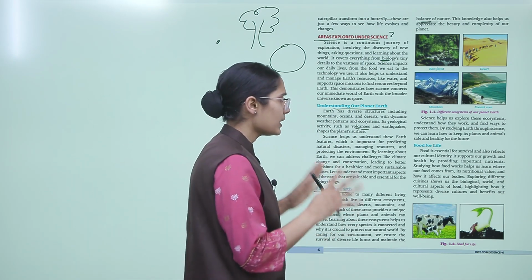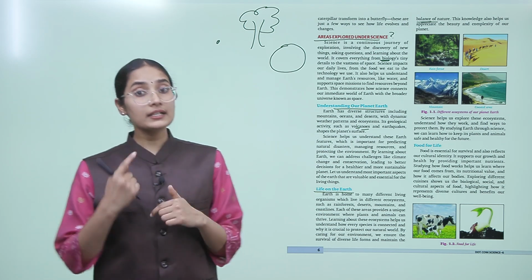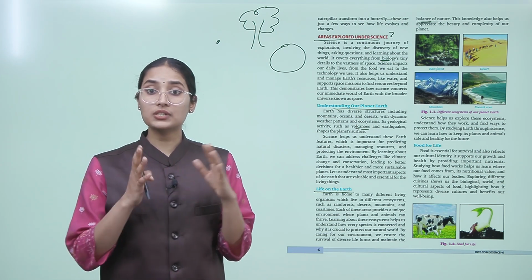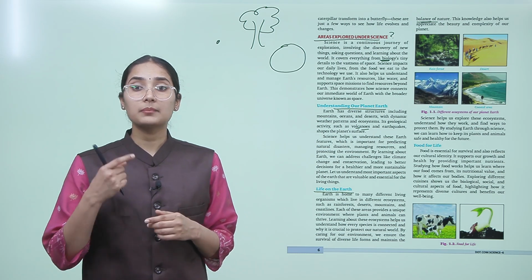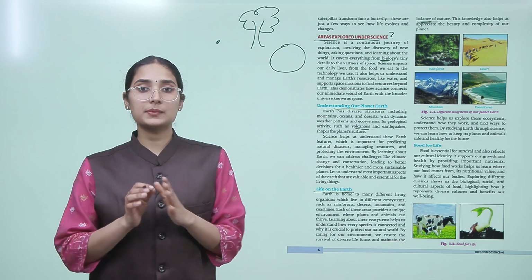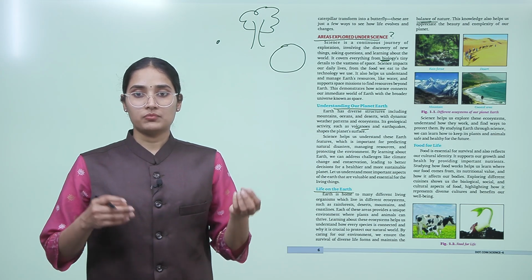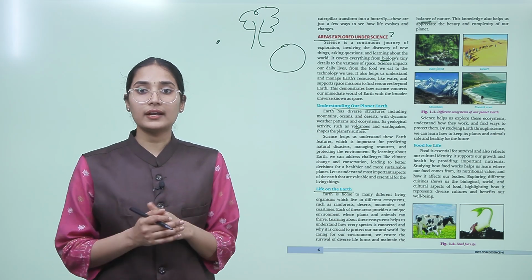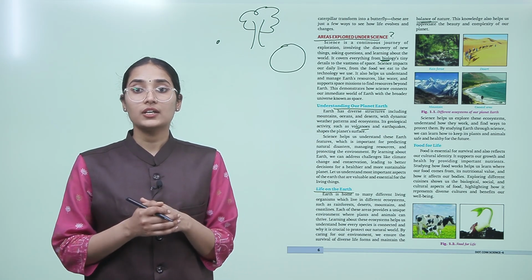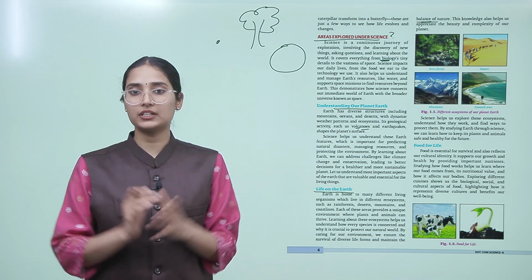So science helps us to explore these ecosystems, understand how they work and find ways to protect them. By studying Earth through science, we can learn how to keep its plants and animals safe and healthy for the future. So children, science helps us to explore these dimensions. What are the different ways to protect our natural world? How are they living, why are they living in such conditions? So science basically tells us how, what, when, everything about a particular thing.